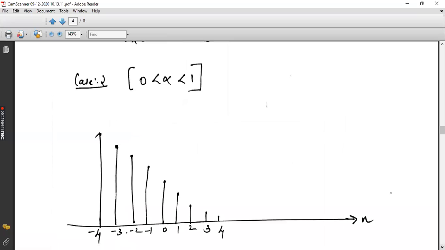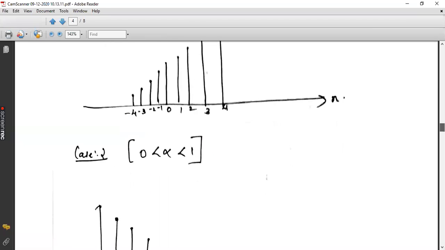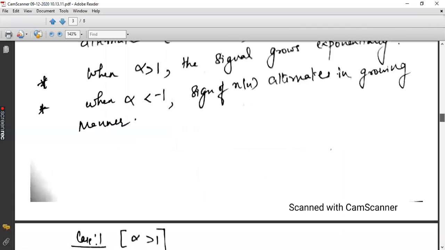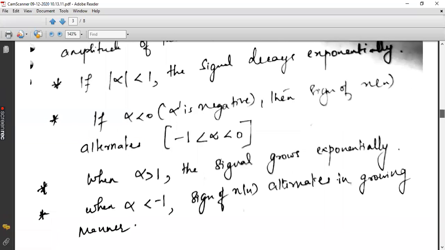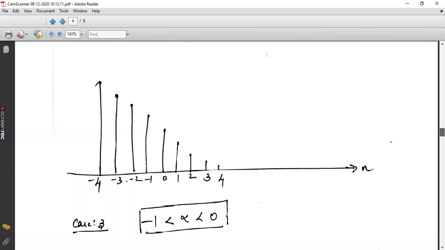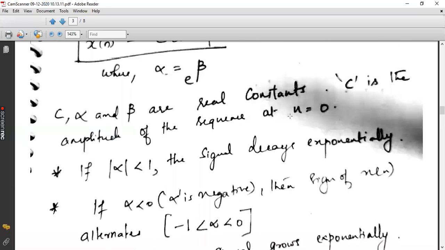Coming to the second case, when the value of alpha lies between 0 and 1. We got the difference. The previous case was alpha greater than 1. Second case is when alpha lies between 0 and 1, means it is greater than 0 but it is less than 1. Okay. So in that case, what will happen? The signal decays exponentially, which I have shown here.